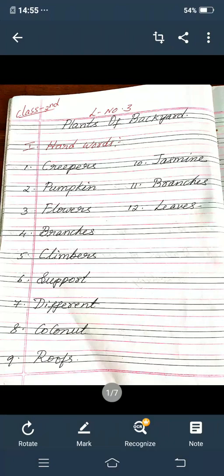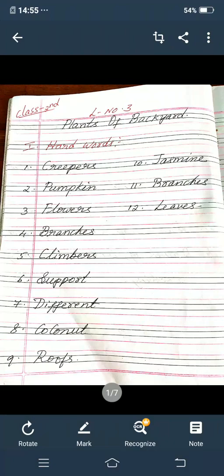Morning students, now I am going to take science for you. So this is revision lesson number 3. The lesson name is plants of backyard. So first main, odd words.